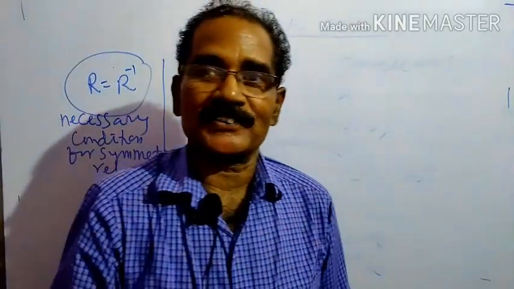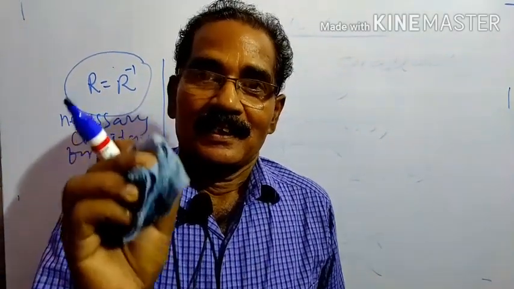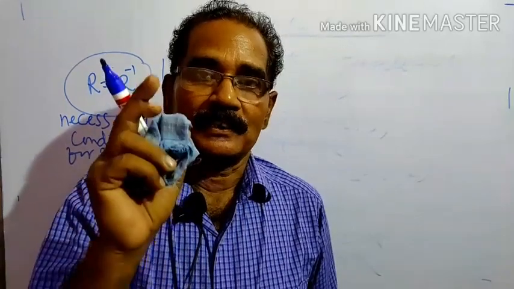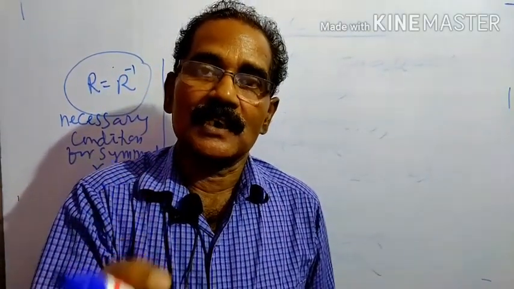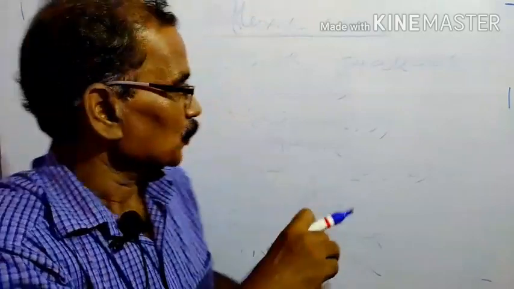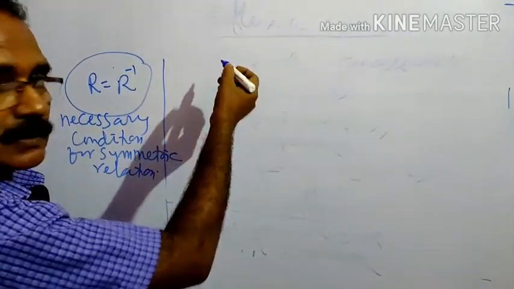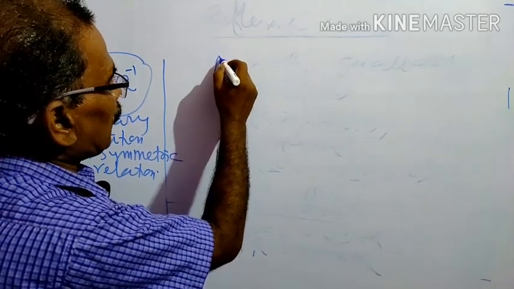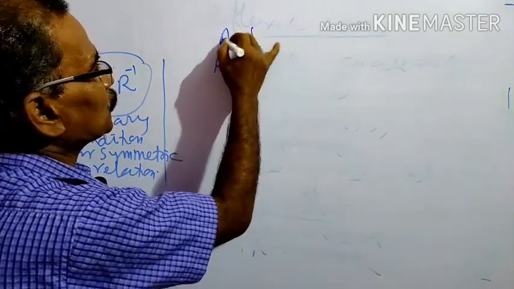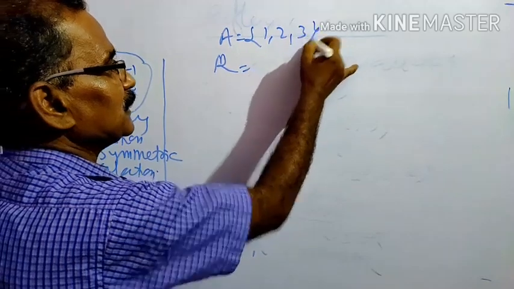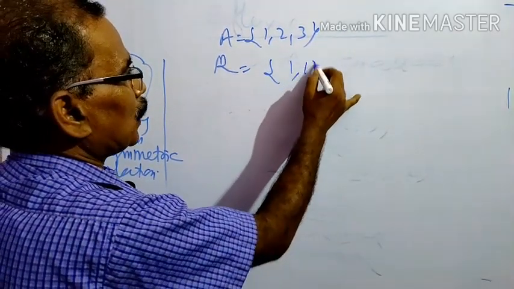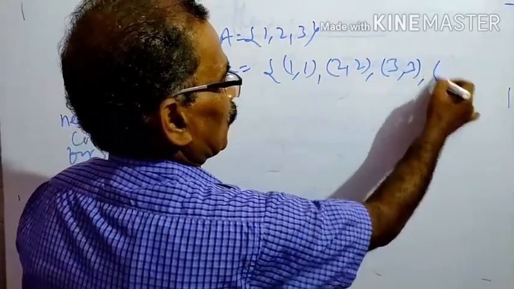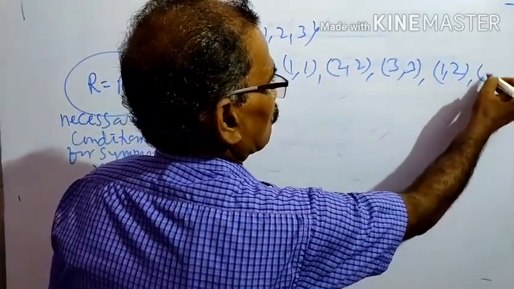Note down students, an identity relation is also a symmetric relation, and a universal relation is also a symmetric relation. Now let us take an example: A is equal to {1, 2, 3} and R is {(1, 1), (2, 2), (3, 3) and (1, 2), (2, 1)}.